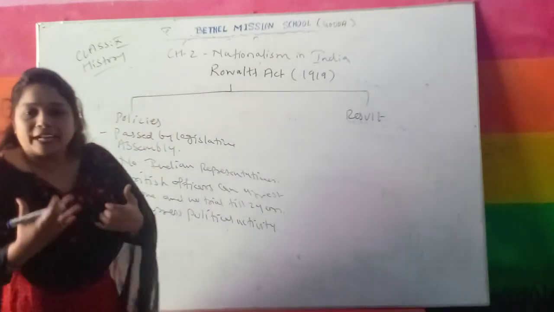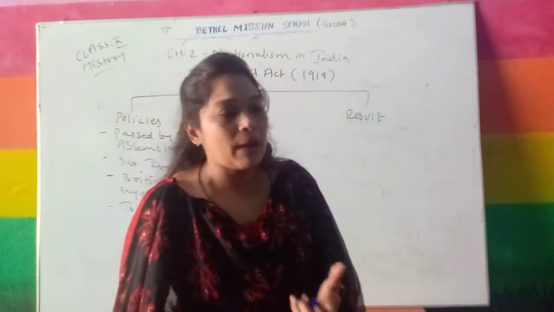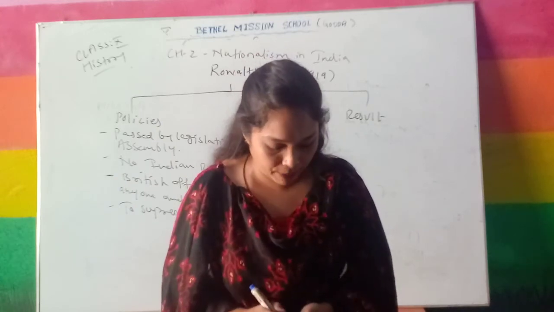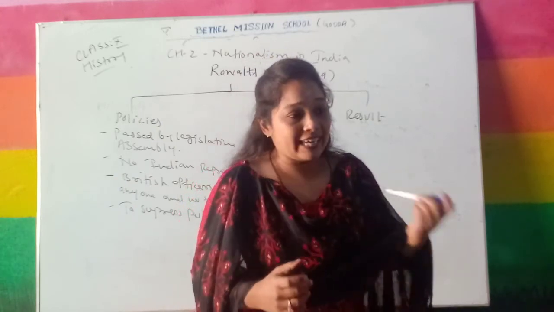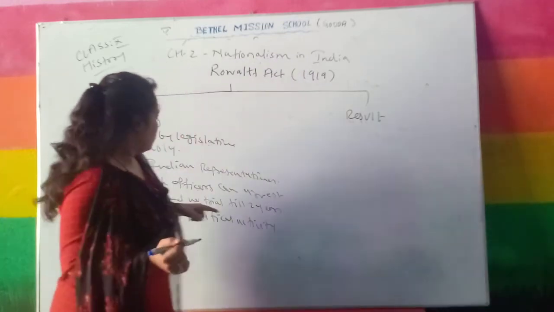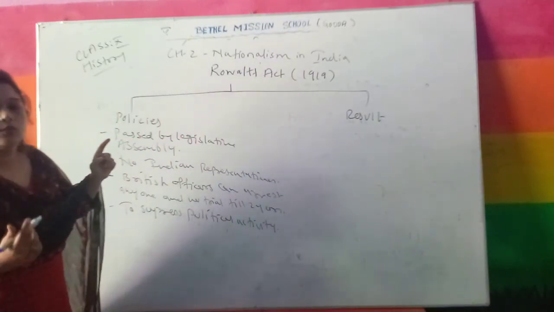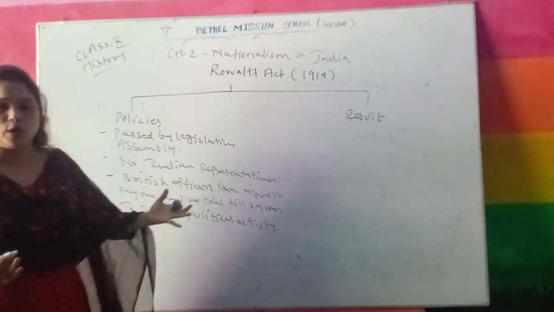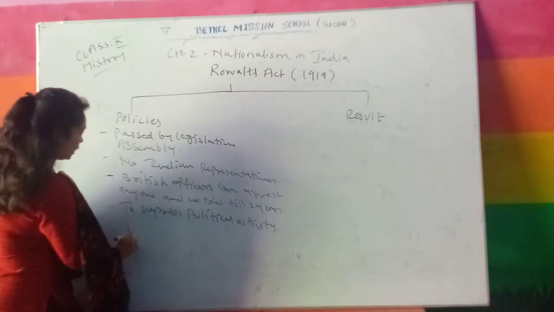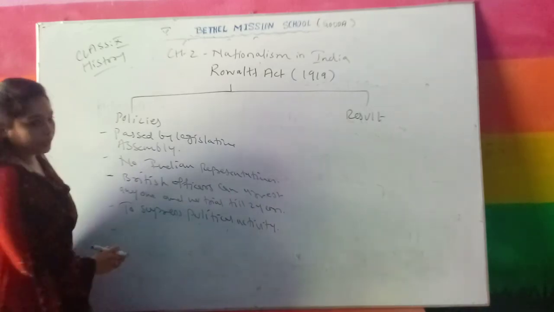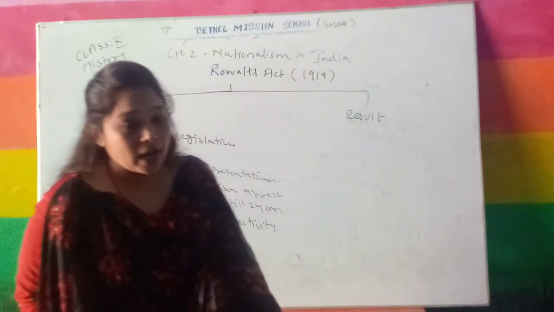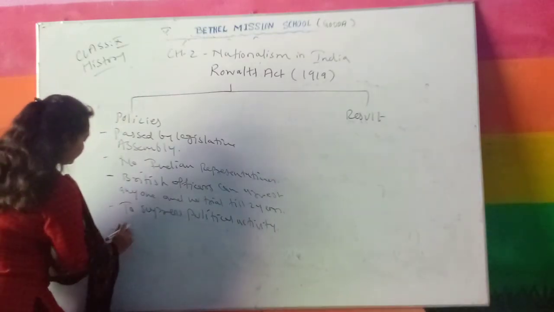The political activities or the agitation which we were putting up, to suppress that, they had that act. So against that act, Gandhiji started the non-violent civil disobedience movement.